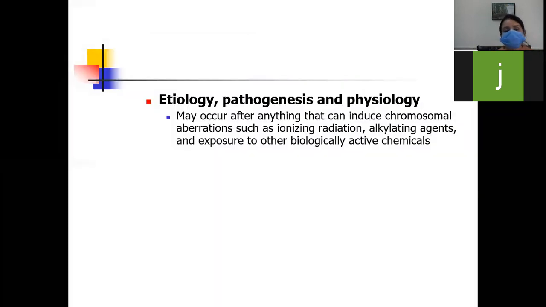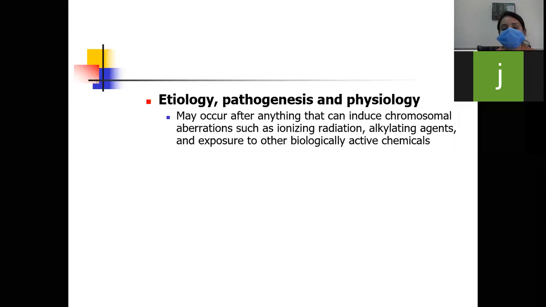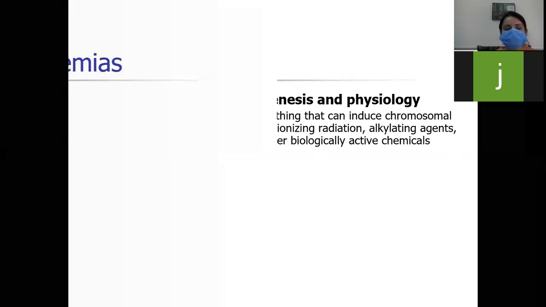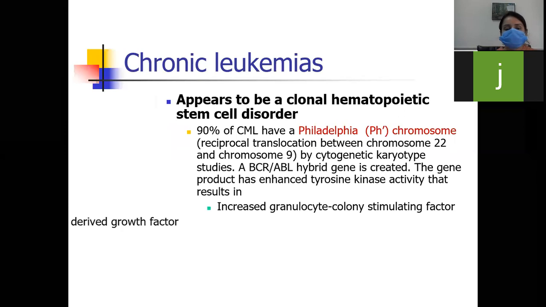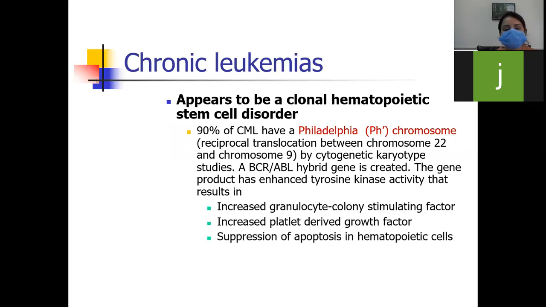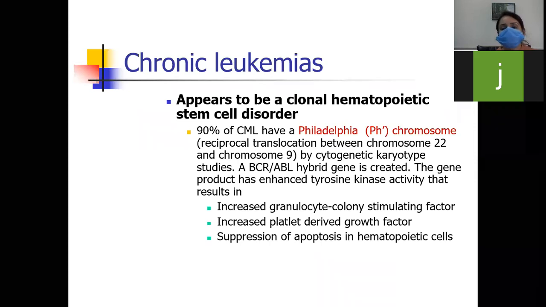So, what is the etiology, pathogenesis, and physiology? It may occur after anything that can induce chromosomal aberrations, such as ionizing radiation, alkylating agents, and exposure to other biologically active chemicals. So, chronic leukemia appears to be a clonal hematopoietic stem cell disorder.